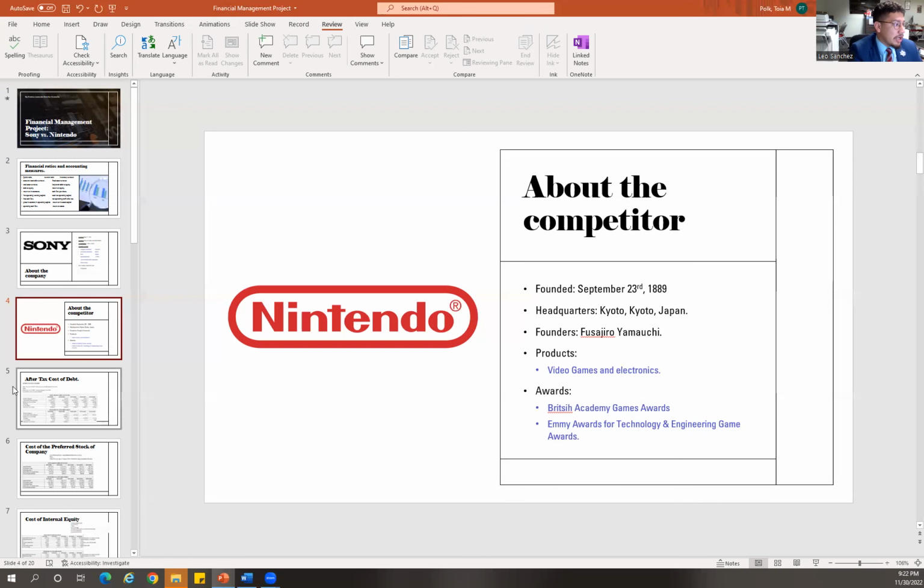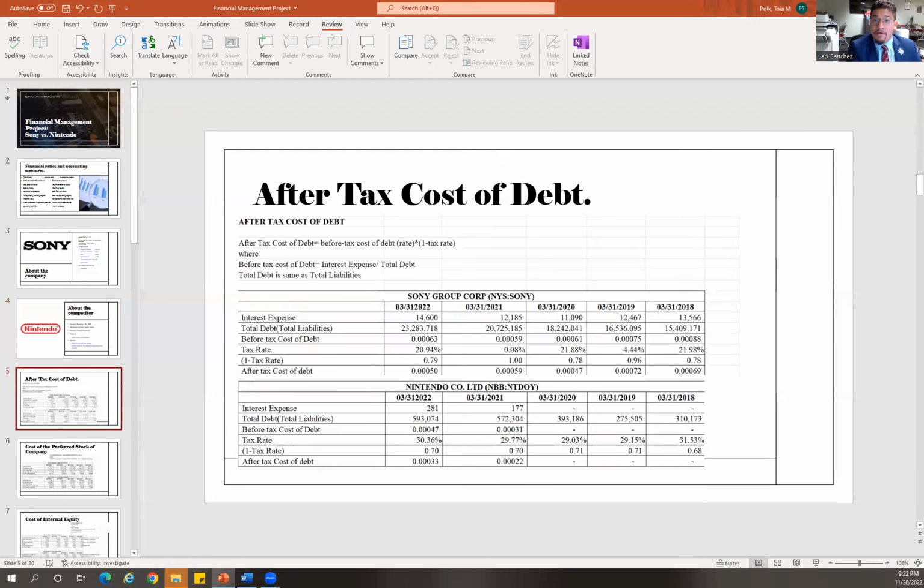And now let's jump straight into the analysis of these companies. One of the first things that we're going to start with is the after-tax cost of debt. The formula to calculate the after-tax cost of debt is the following: after-tax cost of debt equals the before-tax cost of debt rate times 1 minus the tax rate, where the before-tax cost of debt is equal to the interest expense divided by the total debt.